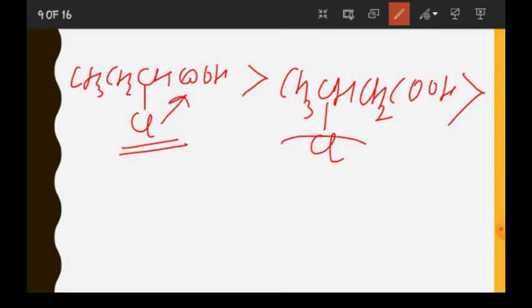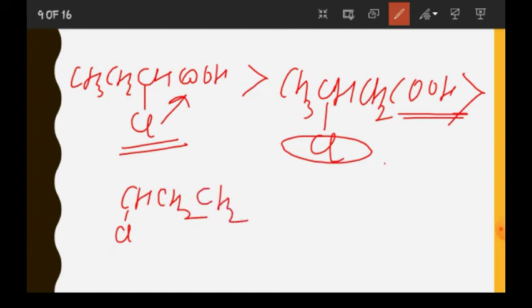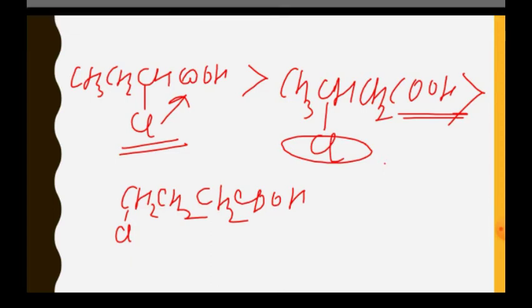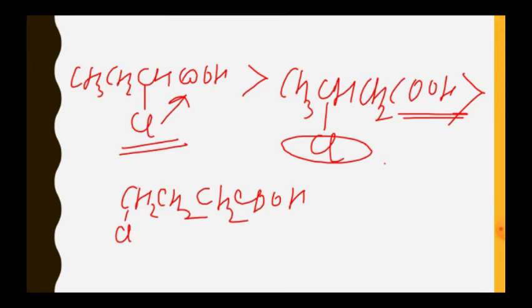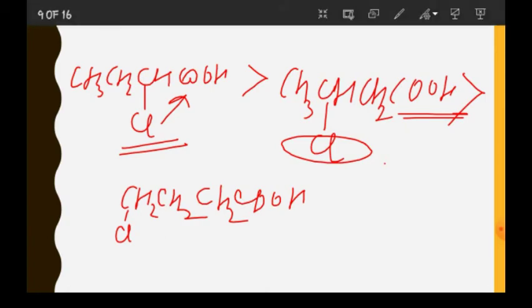Here Cl has come a little far from COOH, so it will be less acidic. And lastly, we can write Cl on this carbon atom, ClCH2CH2CH2COOH. So this will be the least acidic. So here are the different conditions that are possible, and we can arrange the various compounds given in different acidic order.